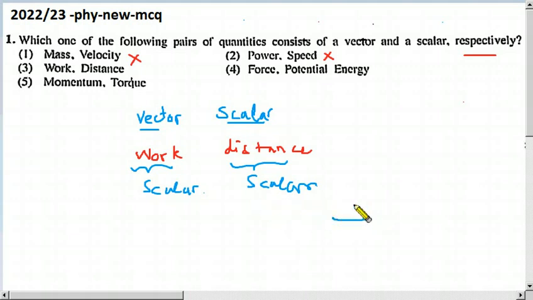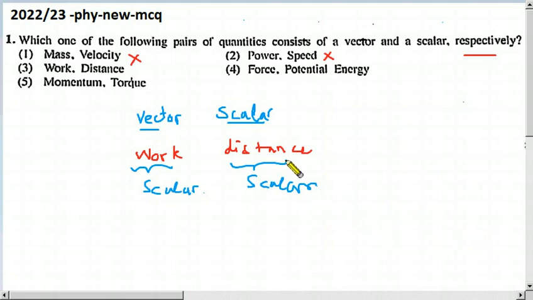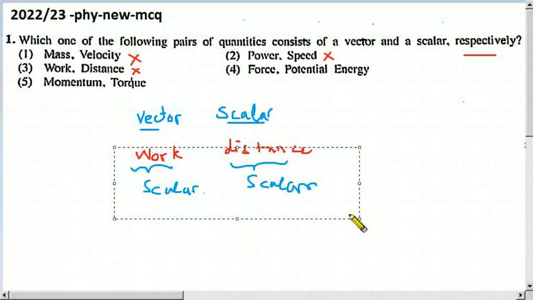We don't ask about direction, because various directions you have to go, but far means the length of this road is longer. So that way you can understand that distance is a scalar, it has no direction. Work and distance both are scalars, not vectors, therefore wrong.